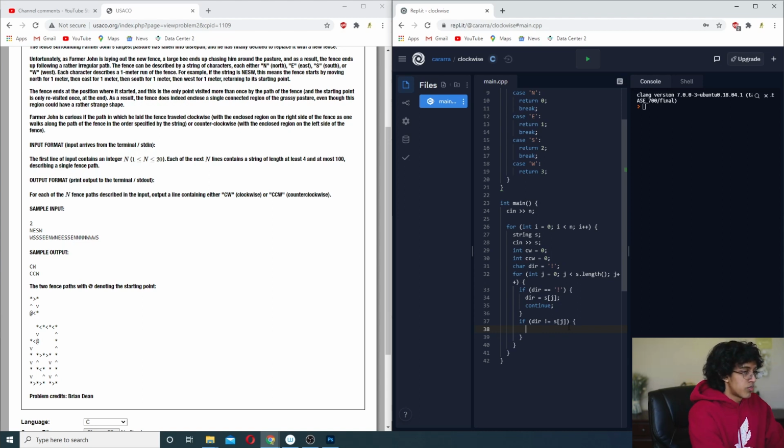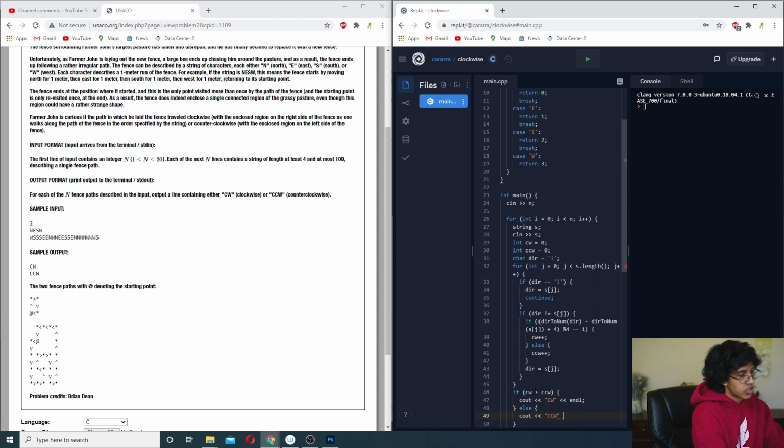If dirToNum(dir) minus dirToNum(s[j]) plus 4, mod 4, is equal to 1, then we do cw plus plus, and otherwise ccw plus plus, and we set dir equal to s[j]. At the very end, if cw is greater than ccw, then we cout cw and endl, otherwise we cout ccw and endl.